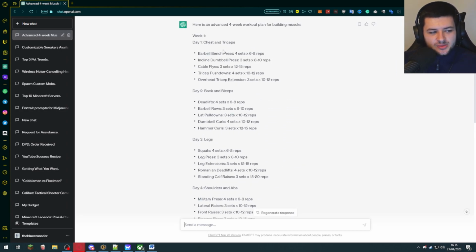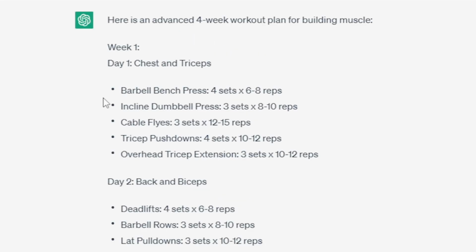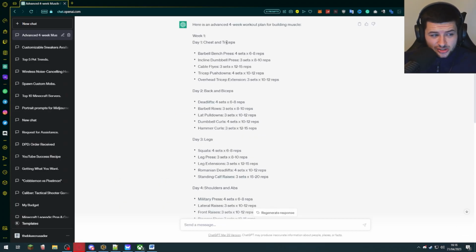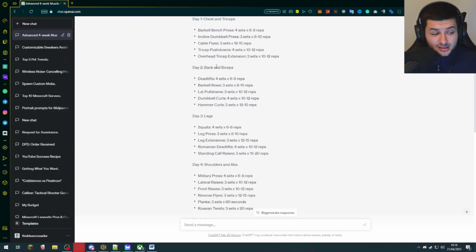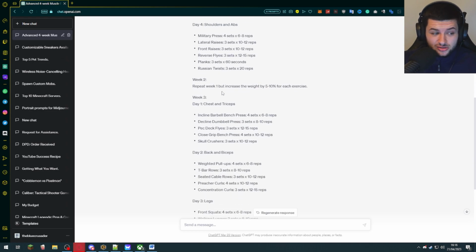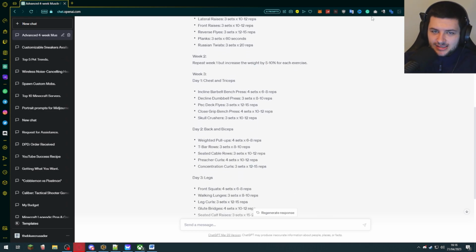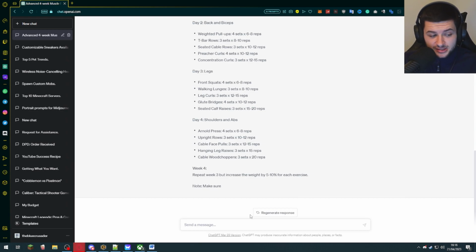So this is actually going to give us a plan which is based on machines and also free weights, which is already quite good. And as you can see, we've got the bench press, dumbbell press, cable flies, tricep pushdown and extensions. That's a pretty good plan for chest and tris. I guess it could use more machines in there, but that's a pretty decent one. Back and biceps: deadlifts, barbell rows, lat pulldowns, dumbbell curls and hammer curls. This is actually a pretty good plan, and it's also 3 to 4 sets of 10 to 12 reps. I usually do 3 sets of 12, so I think this is actually a really good structured plan. To be honest, there's not many trainers out there that could give you a better plan than this. I already think this is pretty decent.